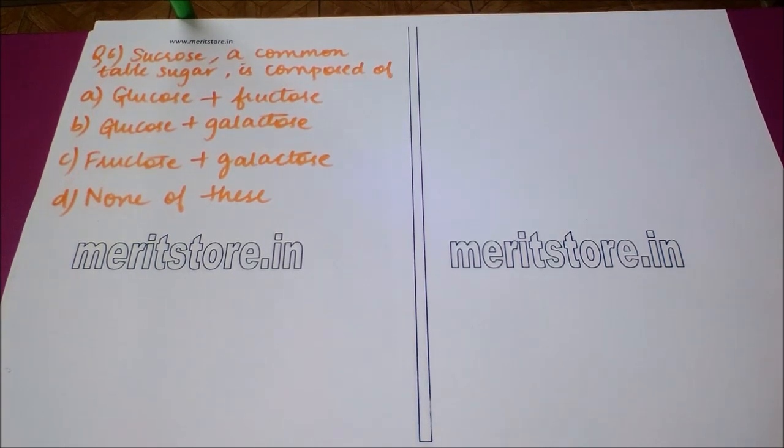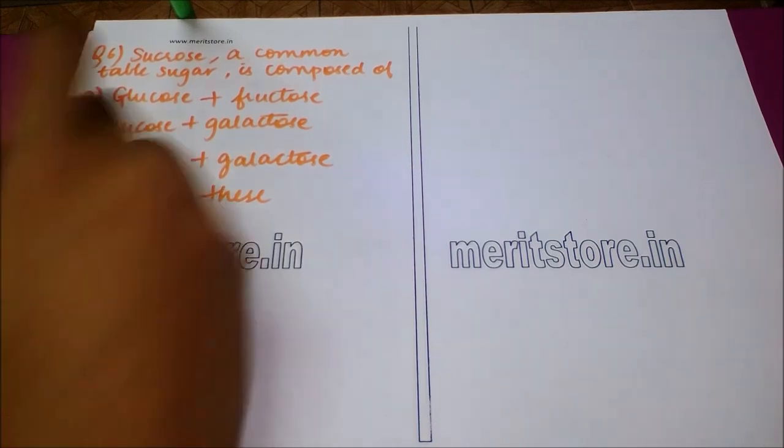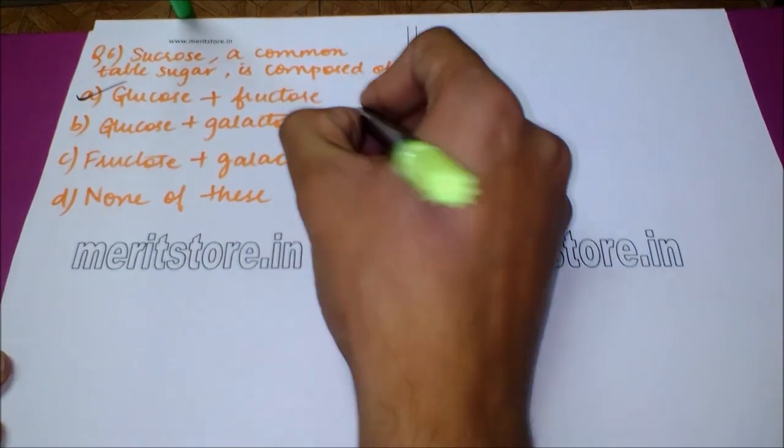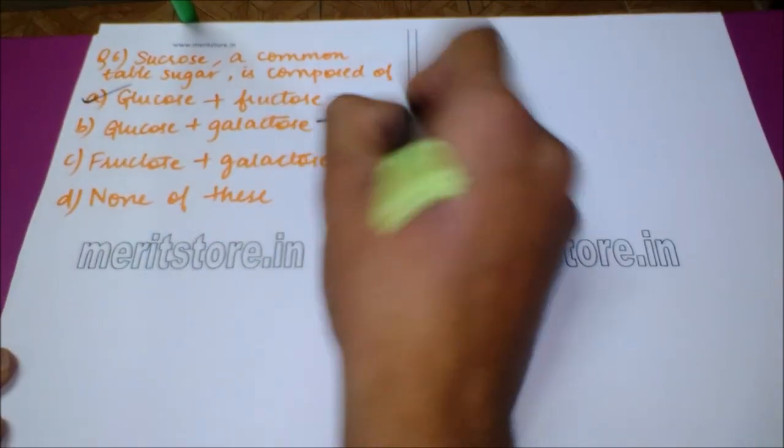Our next question is, sucrose, a common table sugar, is composed of option A, glucose plus fructose. Option B, glucose plus galactose. Option C, fructose plus galactose. And option D, none of these. The correct answer to this question is option A, which is glucose plus fructose. Glucose plus galactose is known to give lactose.